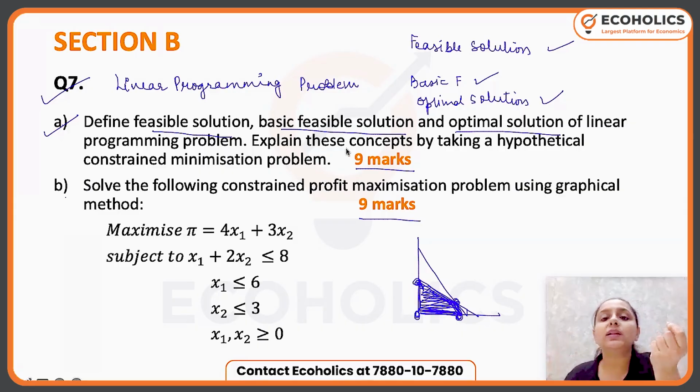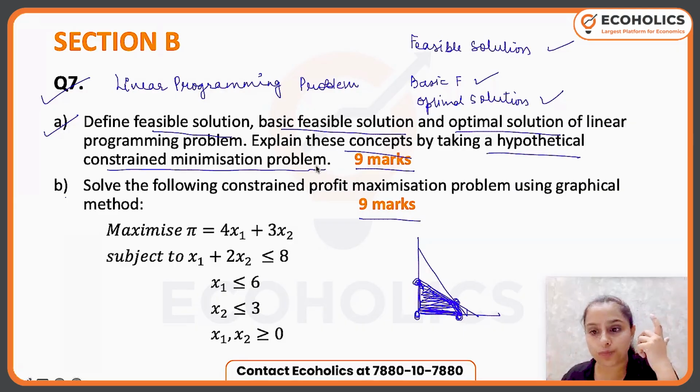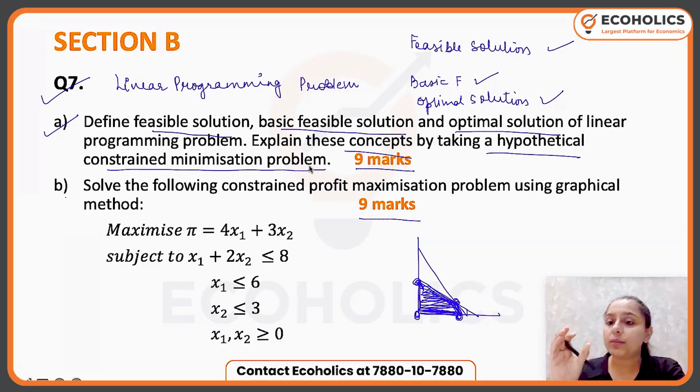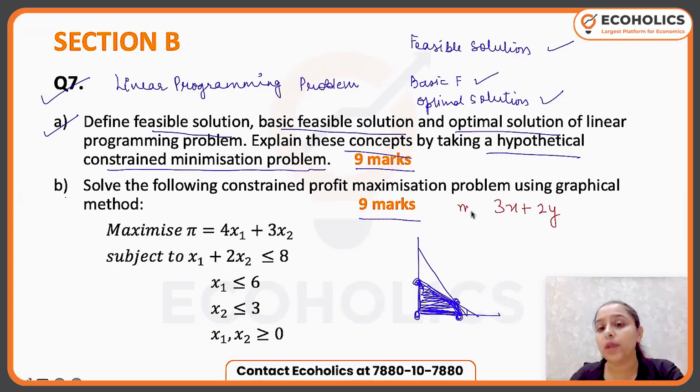Now you have to explain these concepts by taking a hypothetical constraint minimization problem. Here you can take a numerical problem as well, where you just have to minimize. You can work by taking two variables, let's say x and y. Let's say you are minimizing 3x plus 2y, and then you can take two constraints as well. Other than that, the better thing you could have done is minimize your cost function.